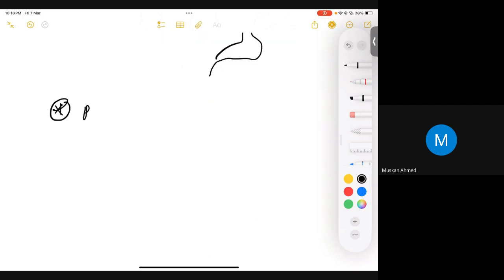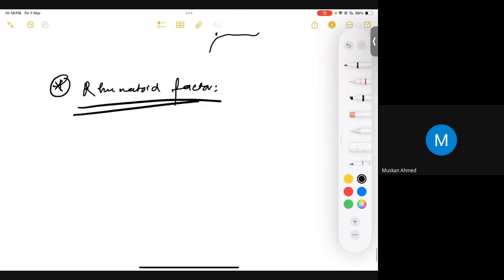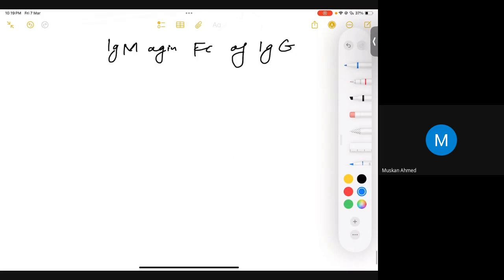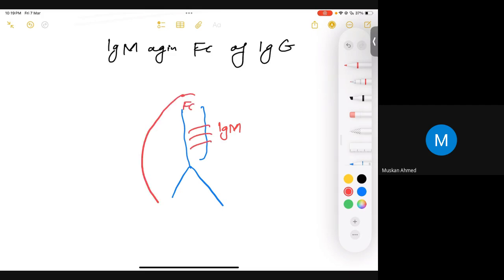We are going to see rheumatoid factor. What is rheumatoid factor? Very important. You have a lot of MCQs on that. It's basically IgM against the Fc portion of IgG. I think we all have done our immunology and you are better aware of that term. For example, if this is your IgG, so you have your Fc portion. So what is rheumatoid factor? You're going to have IgM against the Fc portion of your IgG, and collectively it's known as rheumatoid factor. Is that clear?